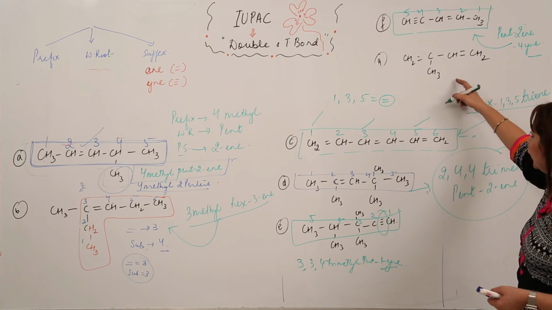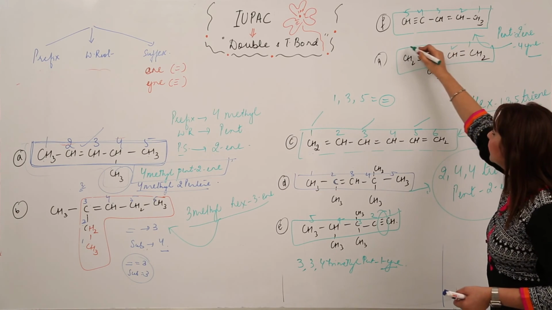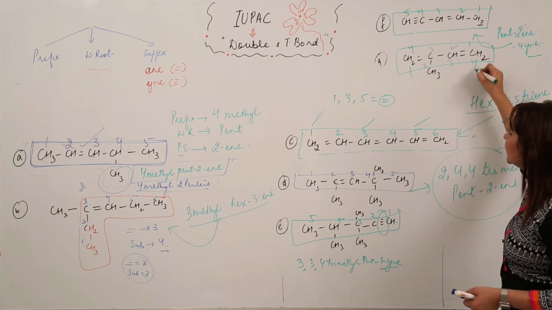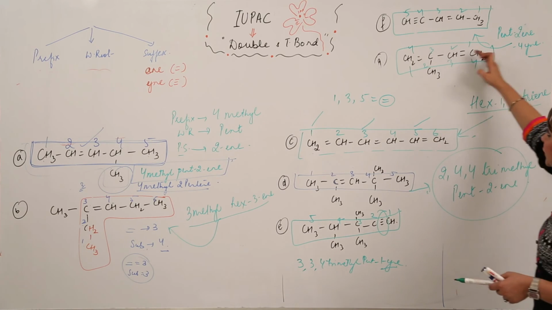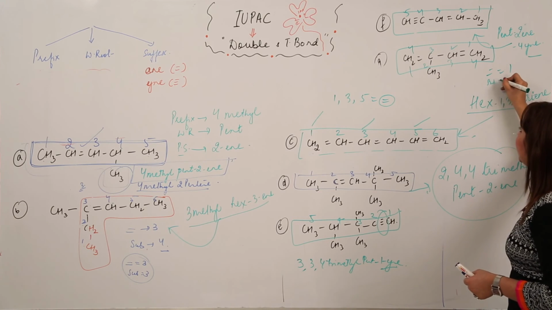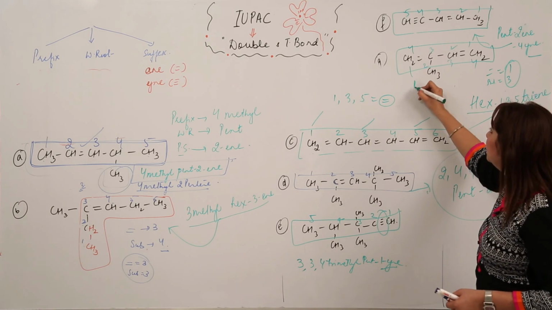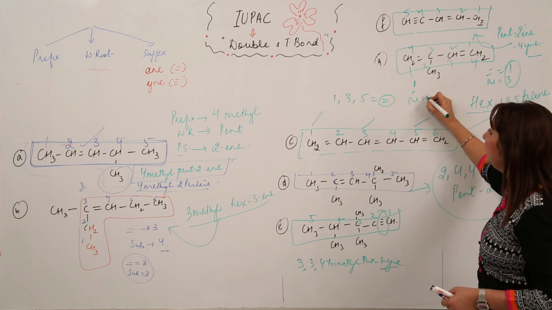Right. Now for this one, again we will select this chain. We can number from either side. If I number from this side, the double bond gets number 1, but the substituent gets number 3. But if I number from the other side, the double bond gets number 1 and the substituent gets number 2.